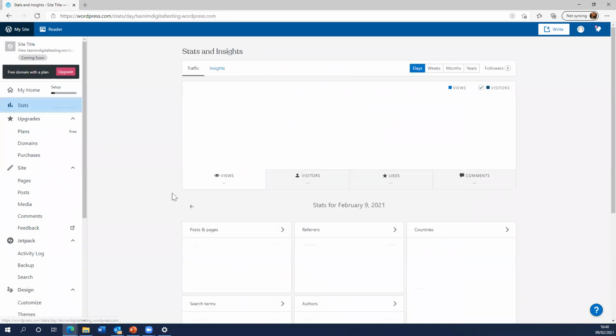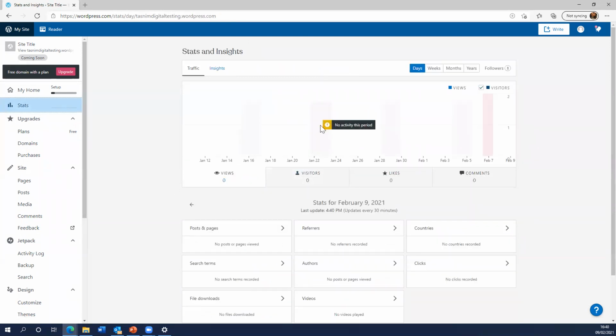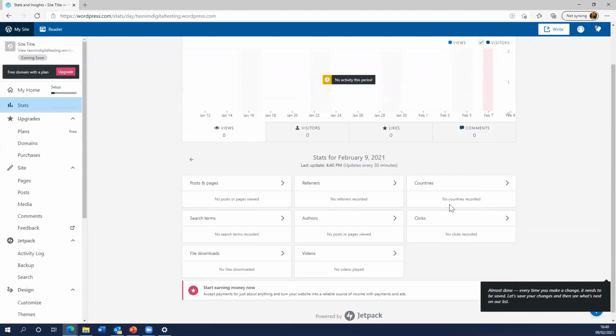On stats, you get to see the engagement of users and visitors to your page. So as I've only just created this, I have no viewers and users, but you will be able to see the referrals, for example, if it's Google, if it's a Facebook share of your page, what posts and pages are popular, what search terms are used to find your organizational business, what videos might be watched, what files might be downloaded, and also which countries the users are from.